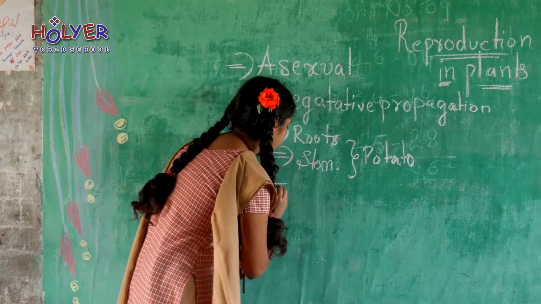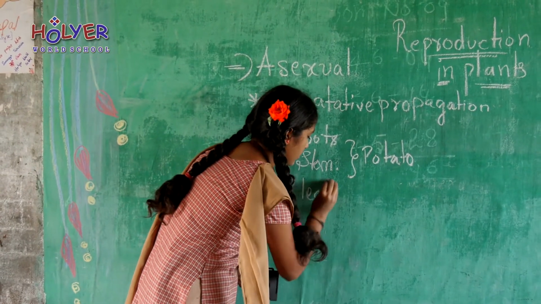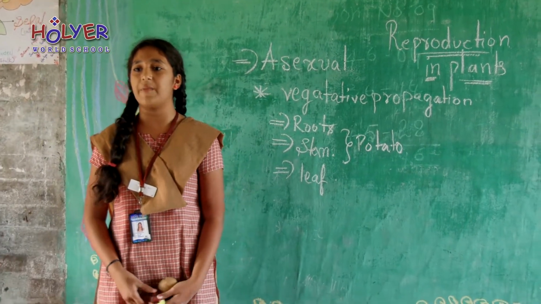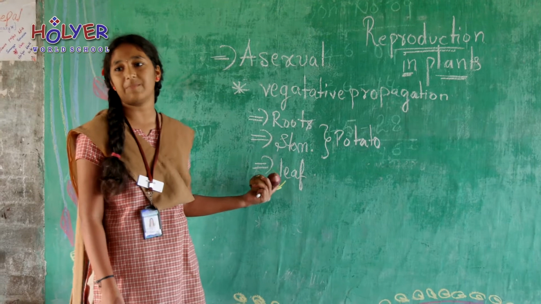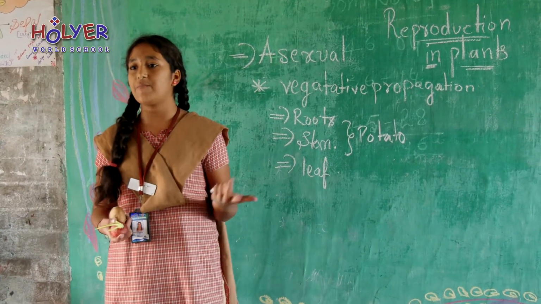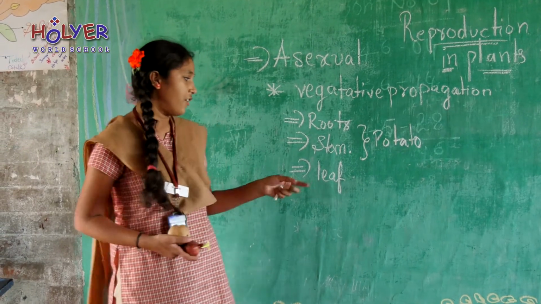Next, leaf. The example for leaf is bryophyllum. It modifies from the leaf. At the edge of the leaf, the other plant germinates from the leaf.